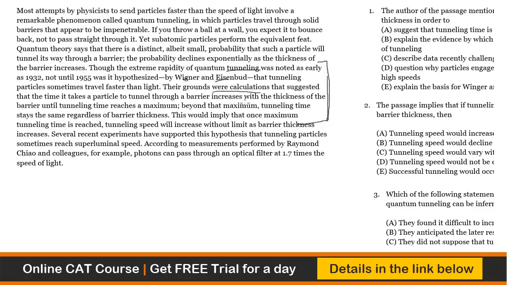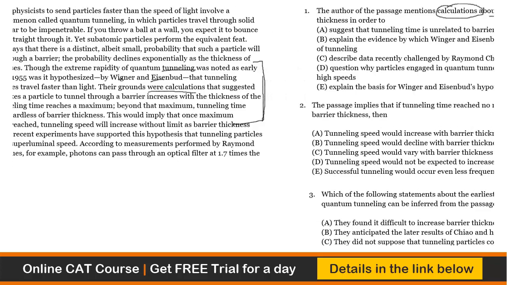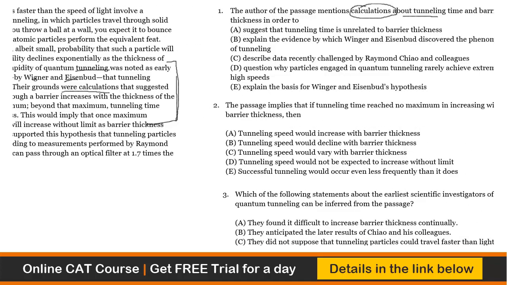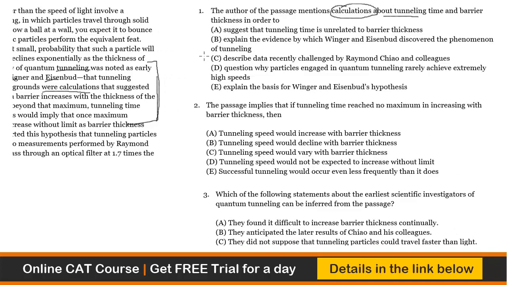Their grounds were calculations that suggested that the time it takes a particle to tunnel through a barrier increases with the thickness of the barrier until tunneling time reaches its maximum. So the calculation stuff has been discussed as though the author wants to illustrate or support Wigner and Eisenbud's hypothesis, right? So if you go and check, you have to mark something which is approximating with that, right? And it says suggests that tunneling time is not unrelated. It is in fact related. So A goes out.